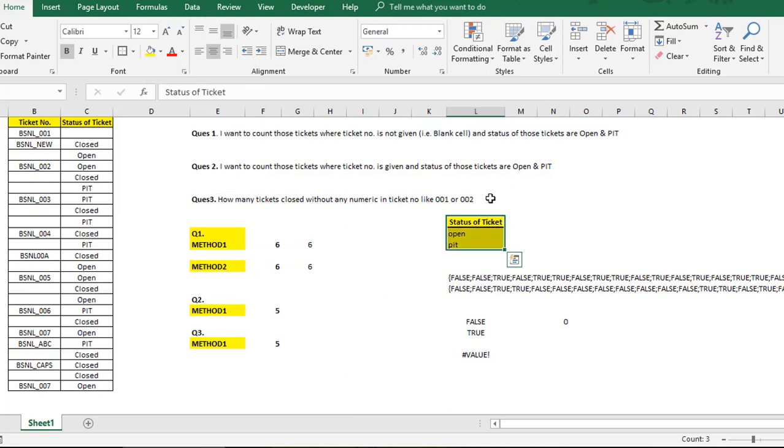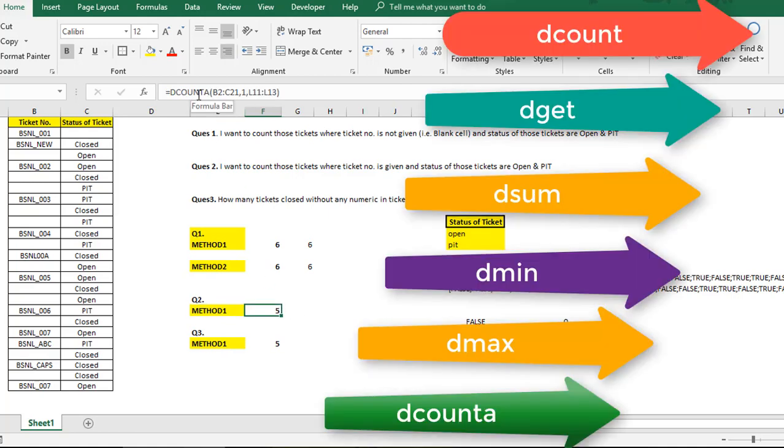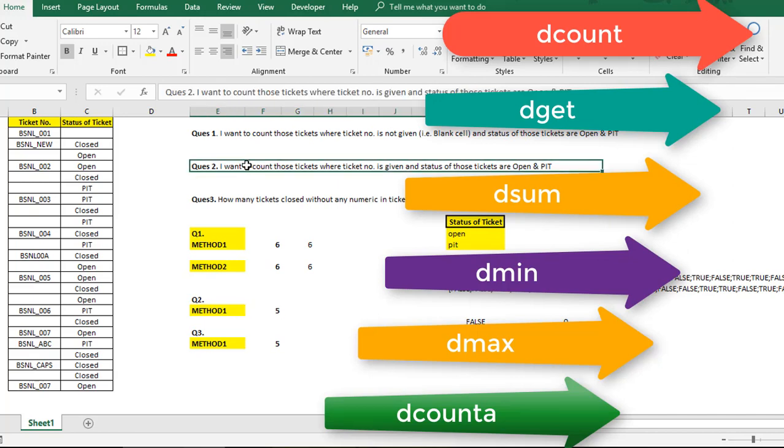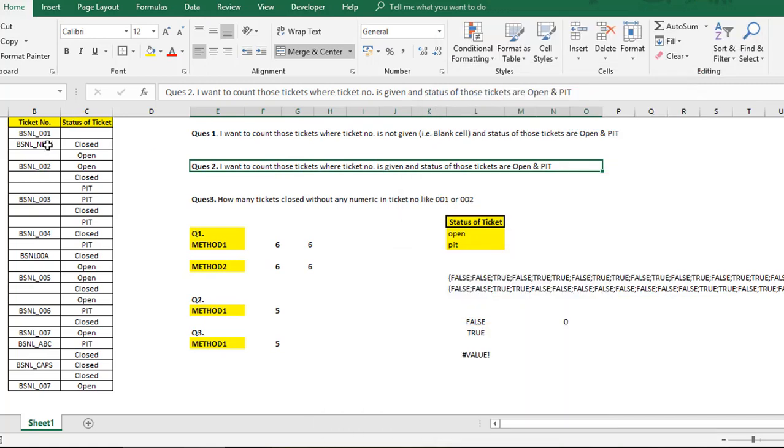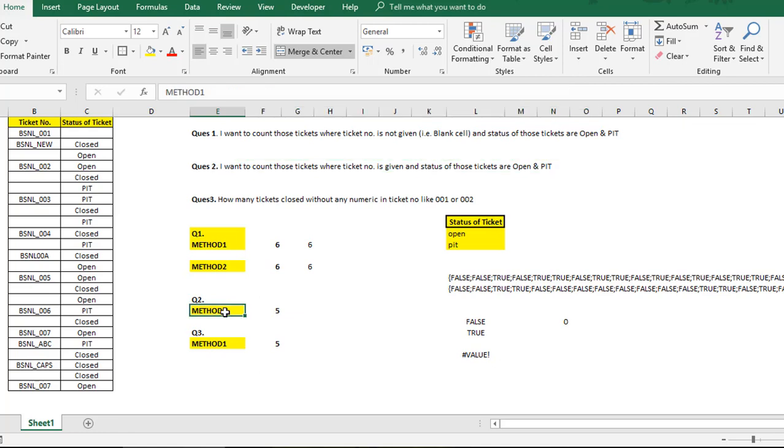Look at this. There is a function in Excel which is called DCOUNTA. What it does is very interesting. First of all, understand the requirement. Now he says I want to count those tickets where the ticket number is given. That means ticket numbers are non-blank, and on the other side the status of the ticket should be open and PIT. So what I have done here is use this DCOUNTA.